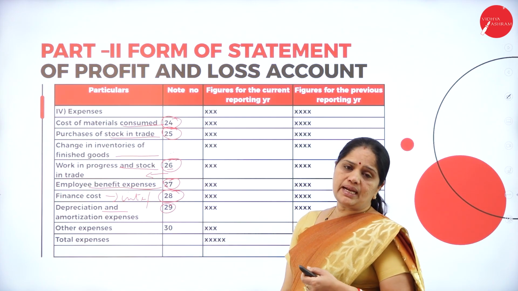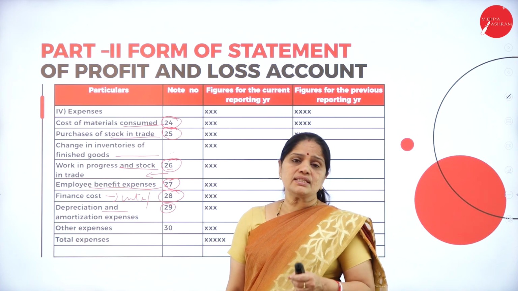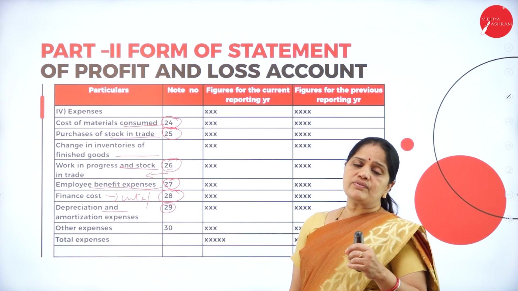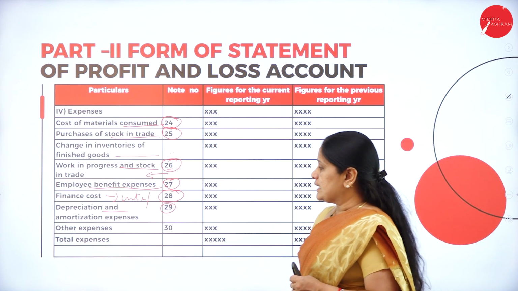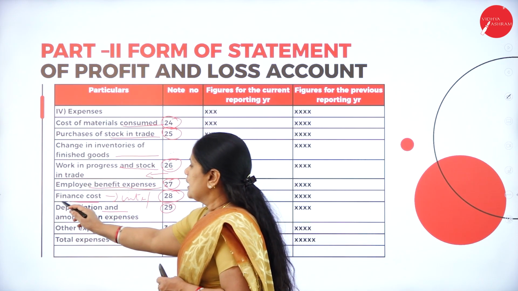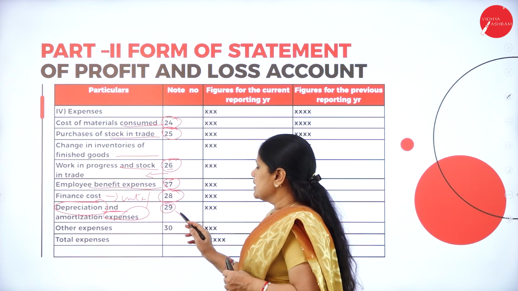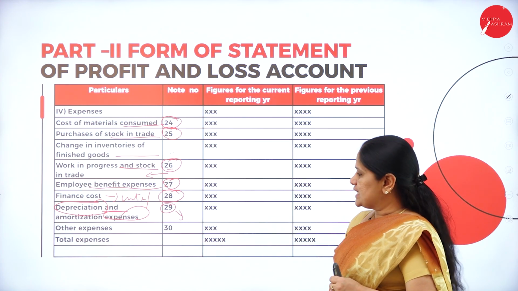Now what do we mean by depreciation? Depreciation is nothing but the reduction in the value of the asset. Over a period of years, the asset value will keep on reducing, and that reduced value we call as the depreciation. For depreciation and amortization expenses, we will have an explanation in note number 29.